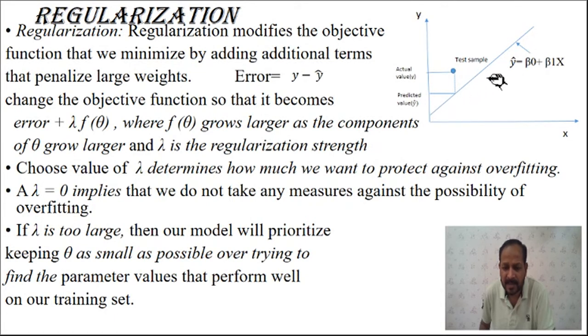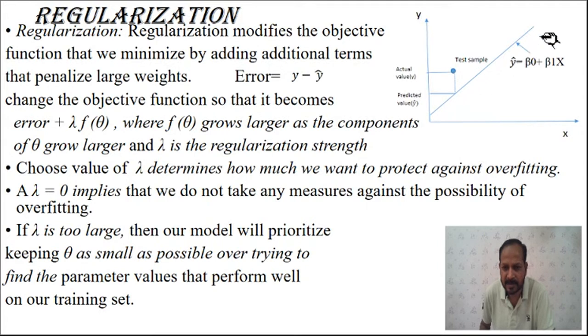When you want to test this, we can apply any test sample or test input. When the test input is applied, its actual output value corresponds to this x value. For some value of x input, its actual value will be this one, which is y, and its predicted value is what comes from this predictor.